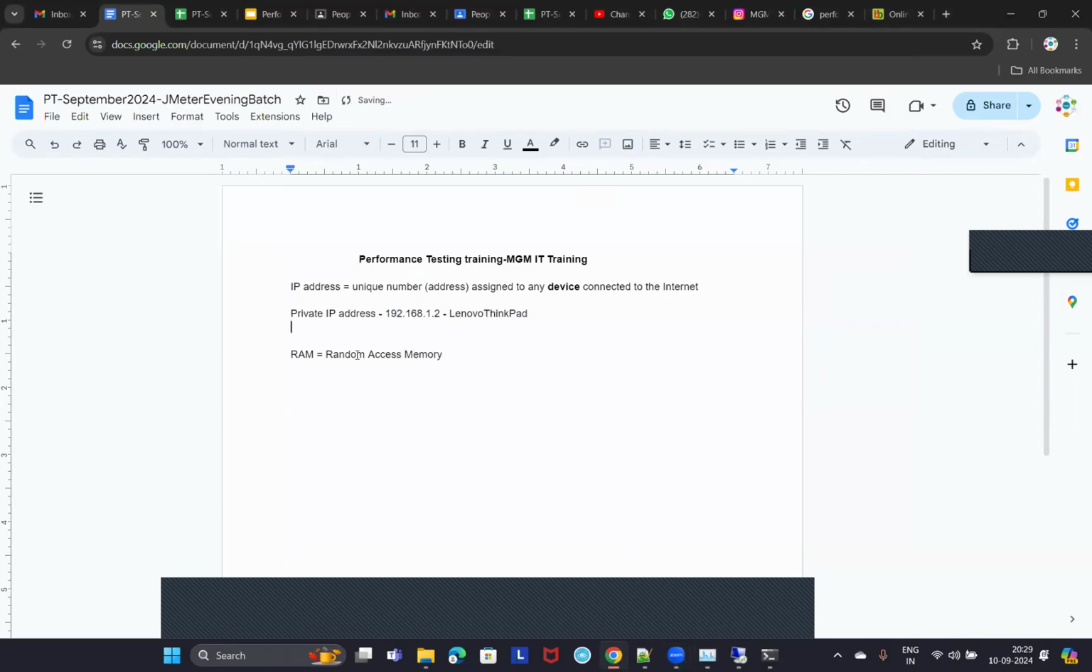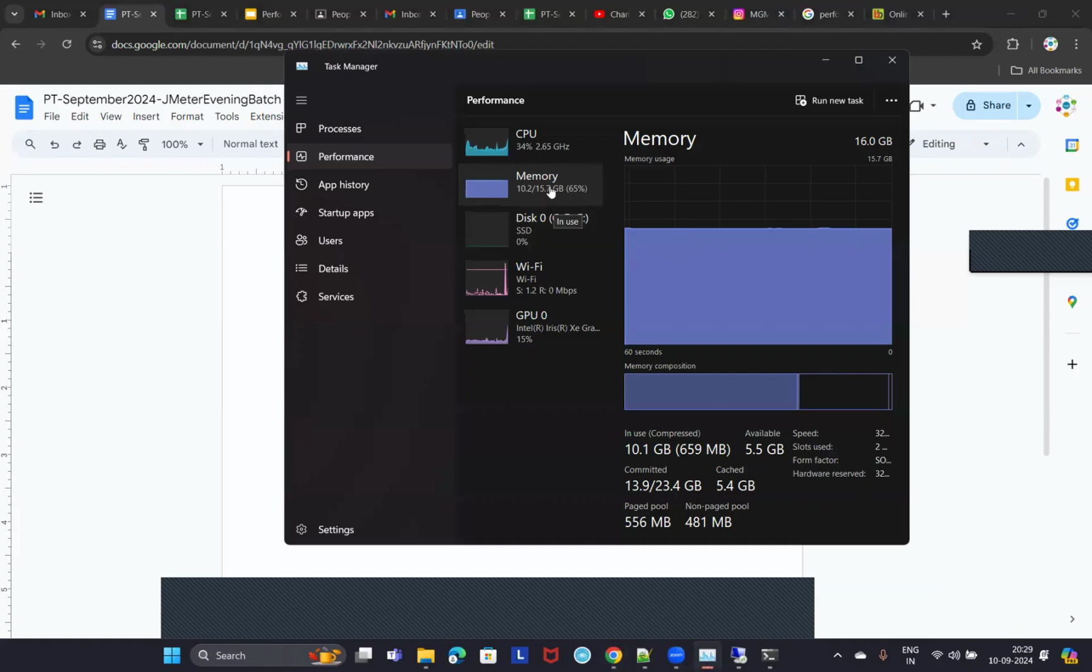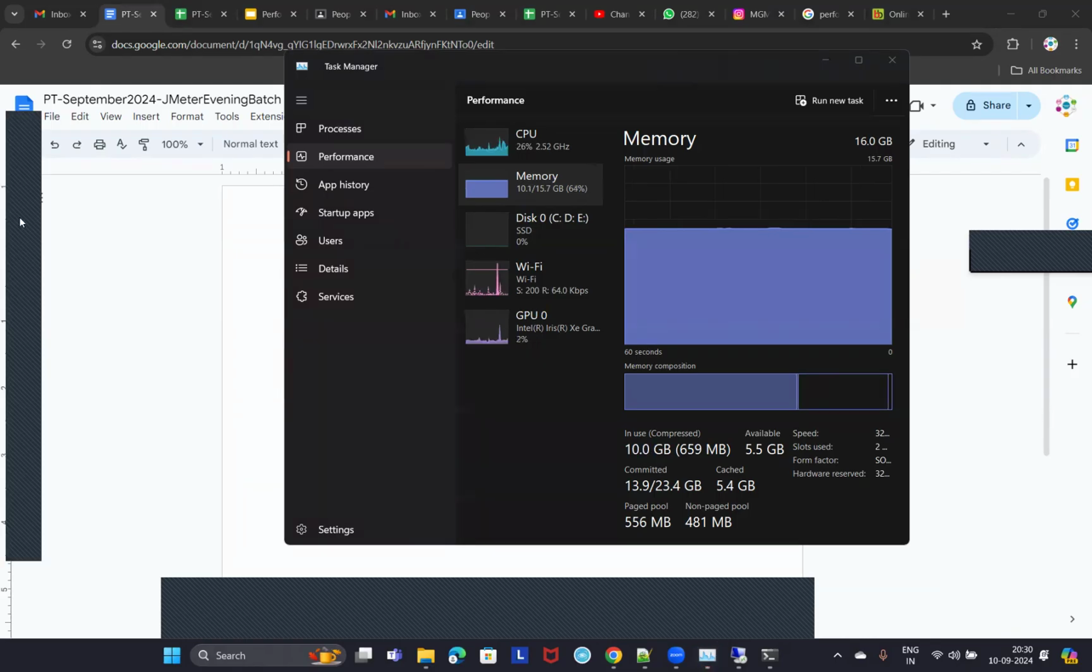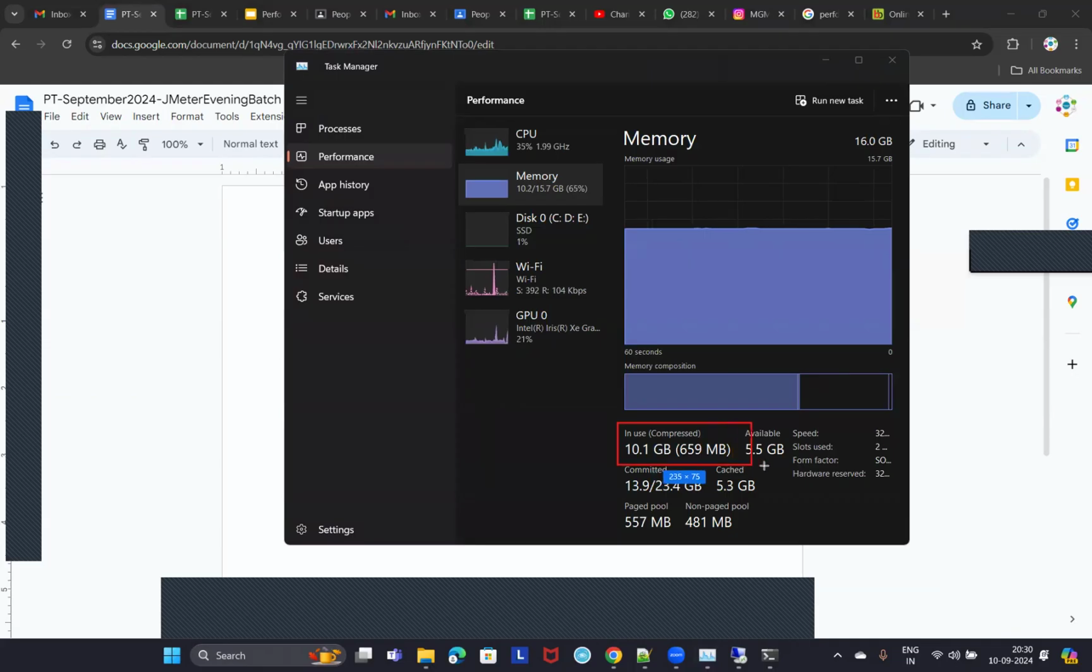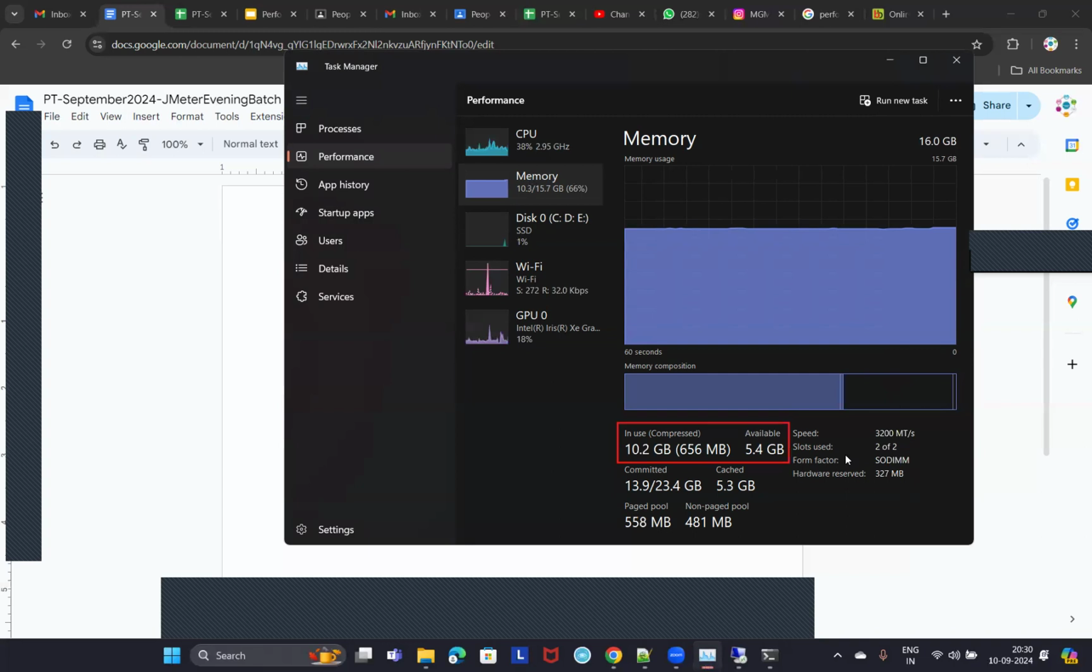Right. And then the next information that you should know is about your hard disk. So in memory, observe here, 16 GB of RAM is installed on this machine, out of which 10 GB is already in use. You can see that 10 GB of memory is already in use, and 5.5 GB is available, or free memory. The free memory on my machine currently is approximately 5.5 GB, right?